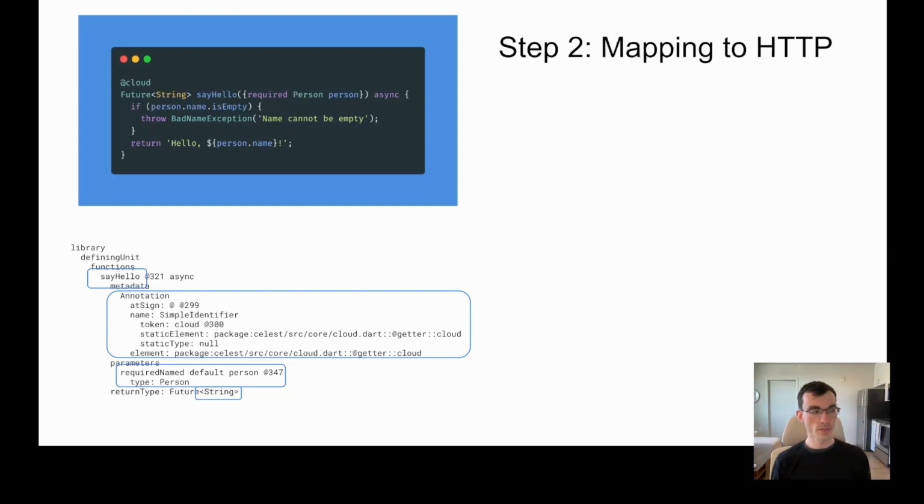And this is where we're going to have to start making some opinions about things. But we're going to do so under the guiding light of a design principle, something that we can always fall back to on how we're thinking about this. And so for us, it's going to be the following: to have sane defaults, right? Because there's a lot of ways you could imagine to translate the semantics of this program into an HTTP call.